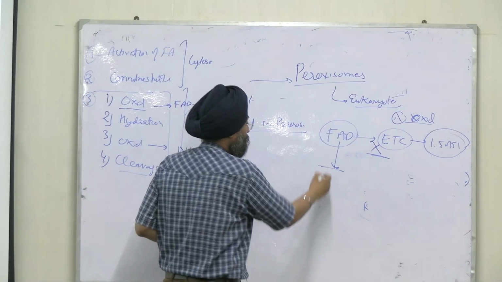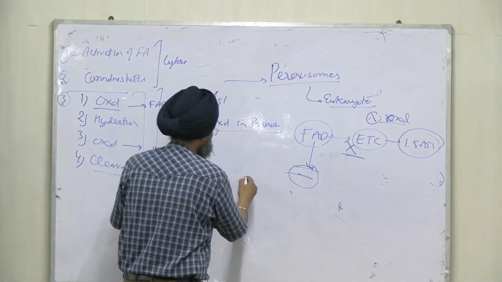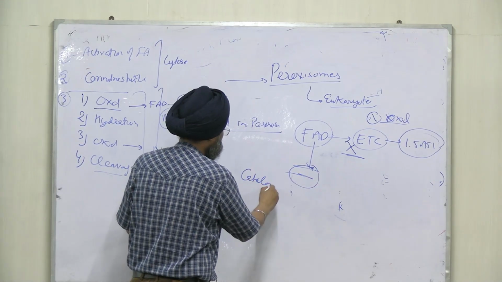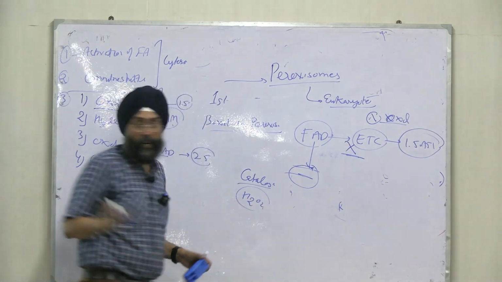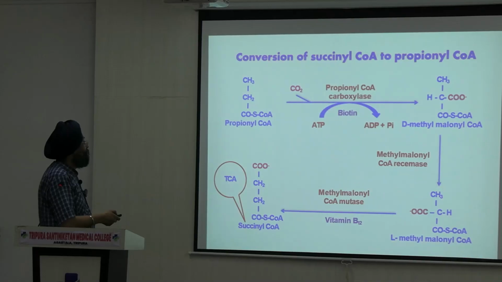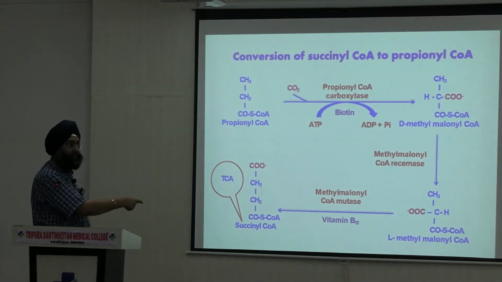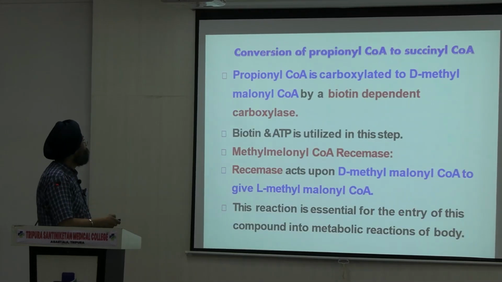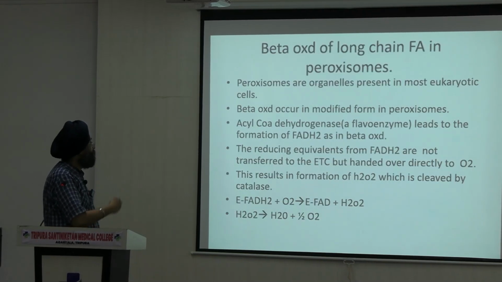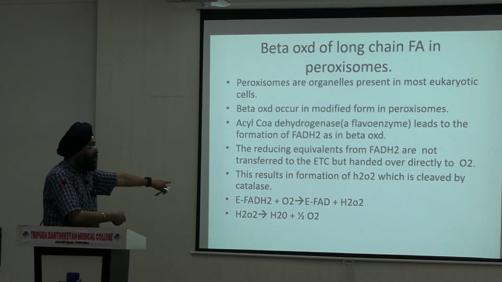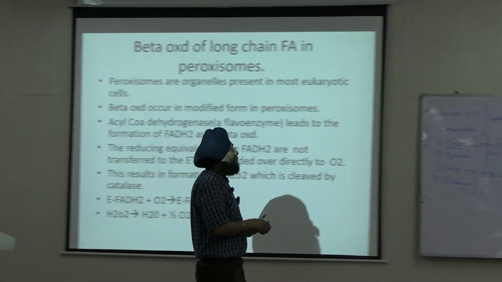So FAD will use the reaction of catalase and will produce hydrogen peroxide. How? I will show you the steps. This is our chain, methylmalonic acid, right? We discussed it, right? Now, unsaturated fatty acid we have done. This is the peroxisome, right? This is the reaction FAD to FADH2. So what will happen?